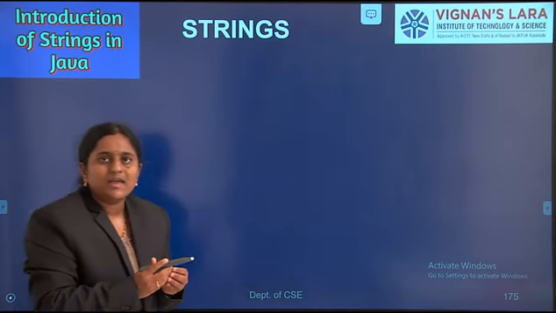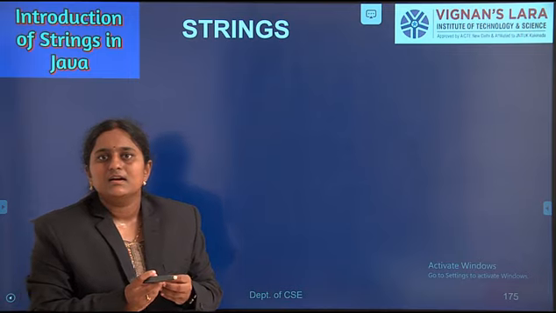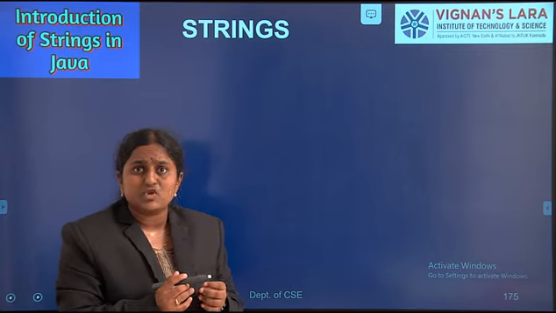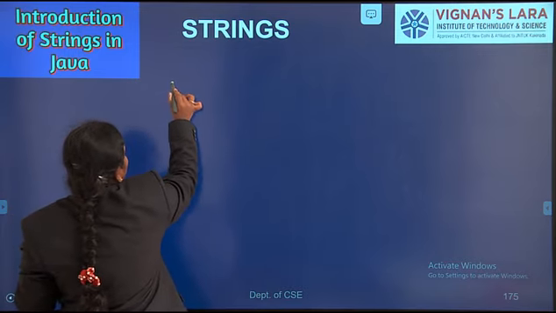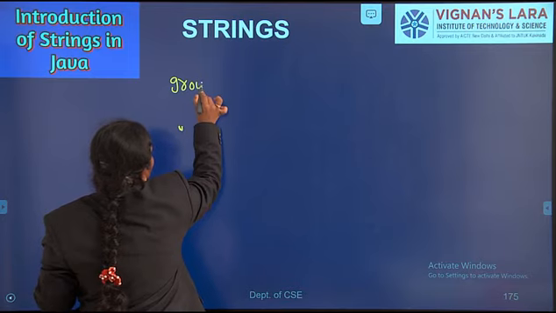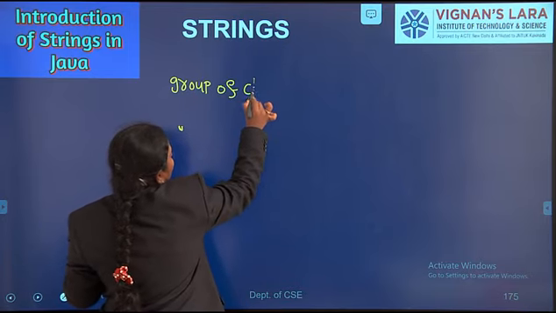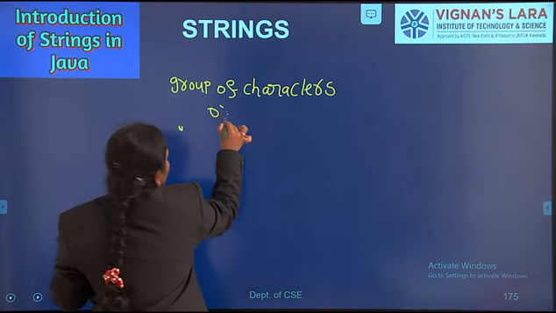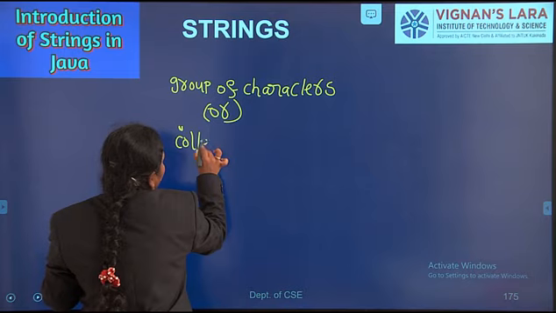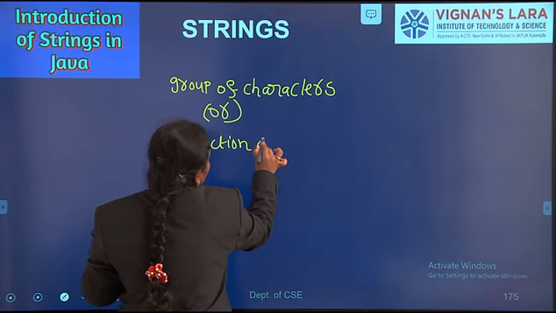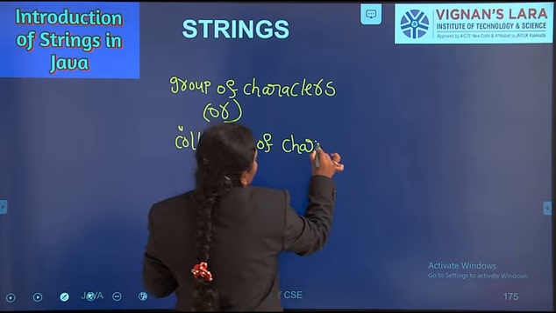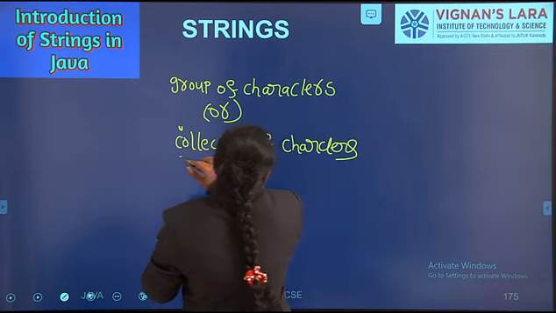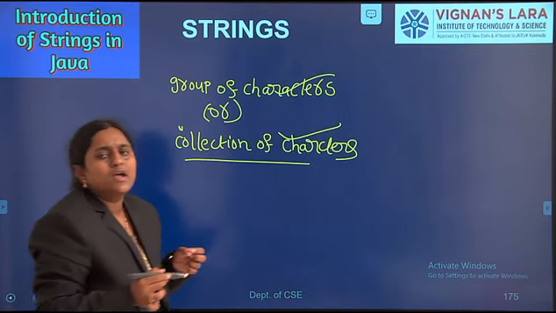So far, what we have discussed is related to the strings concept. What is a string? A string is a group of characters or a sequence of characters, or a collection of characters.